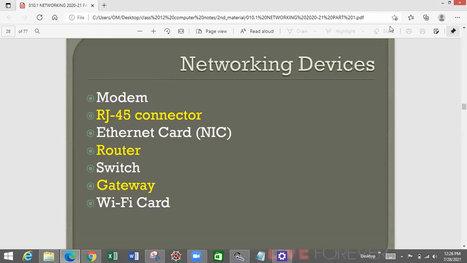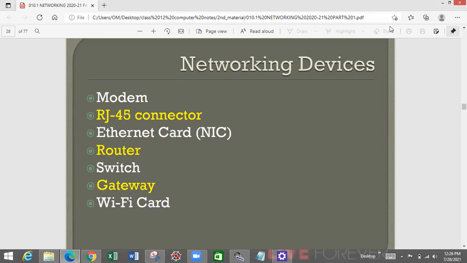Now we are going to learn about networking devices. Up to now we learned about networking media and mediums, and how the data is sent. But the medium itself is not sufficient. The medium will carry the data, but to send the data to the receiver, it needs a connector, a mechanism. Or to transmit the data over a very long distance, you will need different kinds of devices. So we'll be learning about all those devices here.